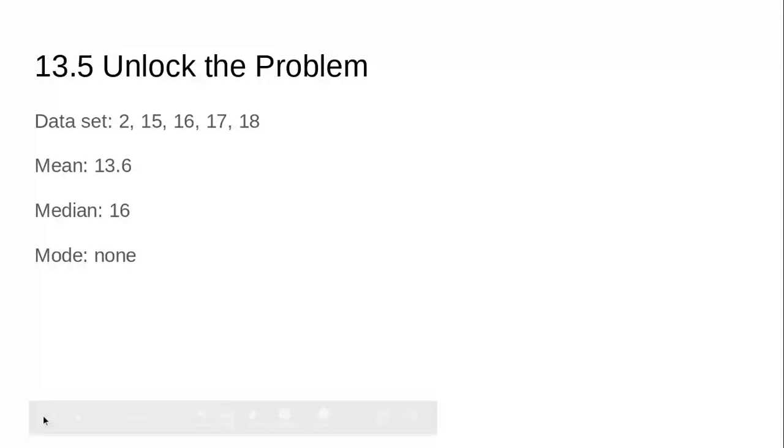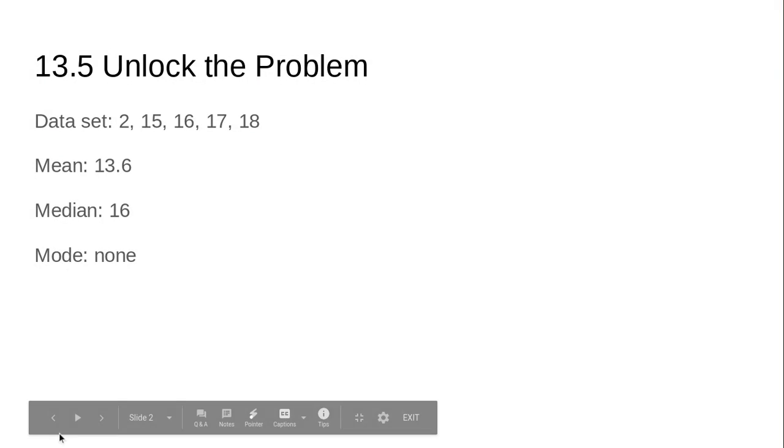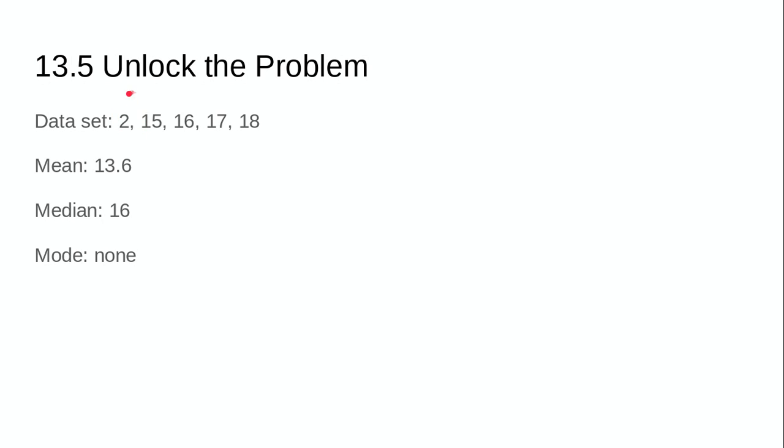All right, so the question is, which measure of center, mean, median, mode, is the best one to describe your data set? As you can see, we have one number that's kind of smaller than the rest, 2. We consider that an outlier in this case. And the reason that mean would not be the best choice here is simply because of this outlier.